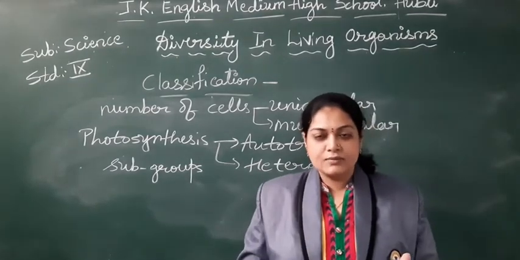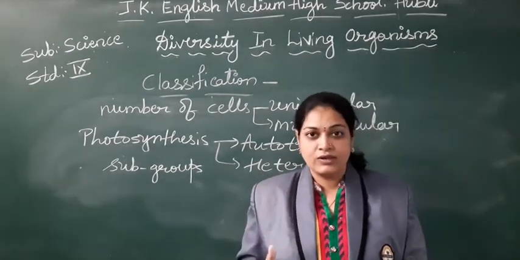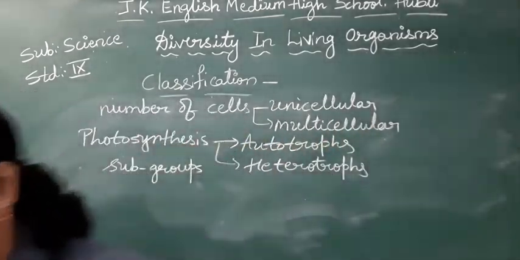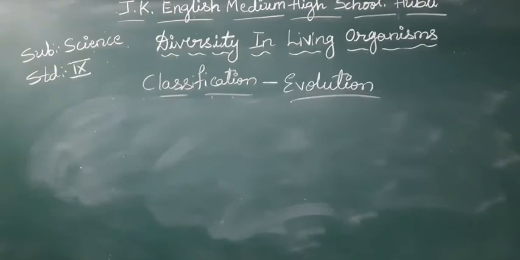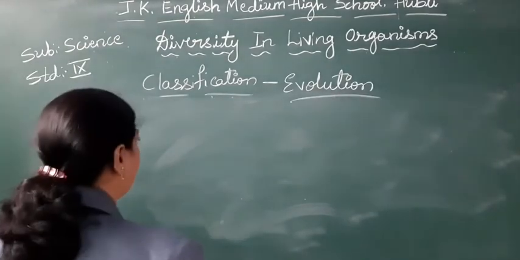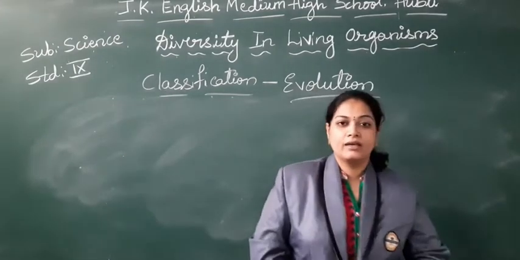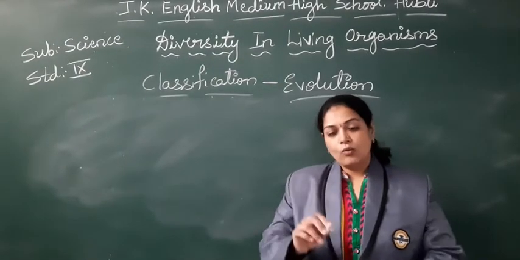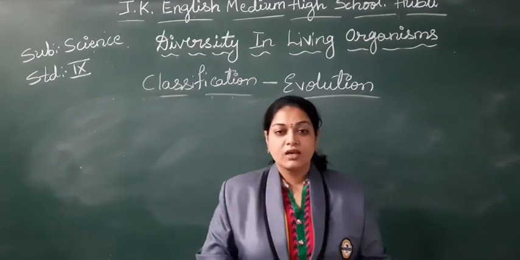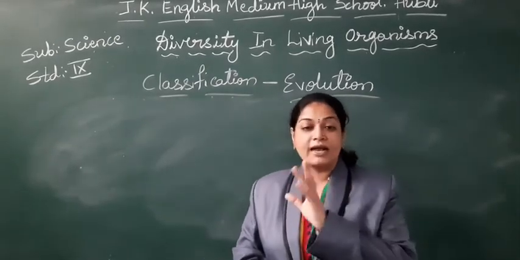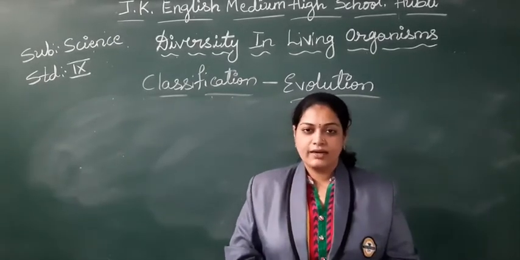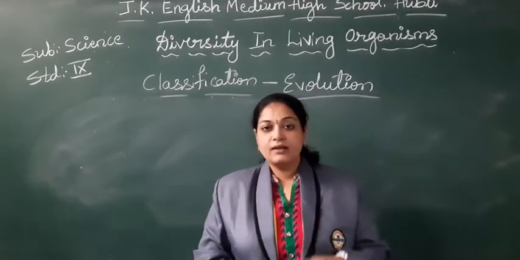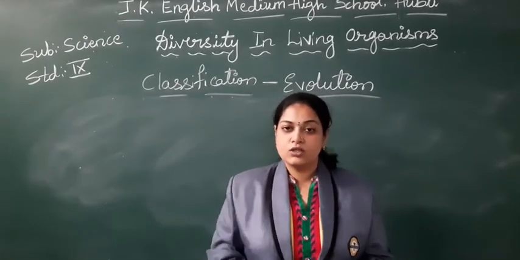Right? Next, they thought of making the classification based on evolution. What is evolution, students? It is a slow and gradual process. Right? So just imagine the human beings. How we were in the earlier time, our body structure was different.